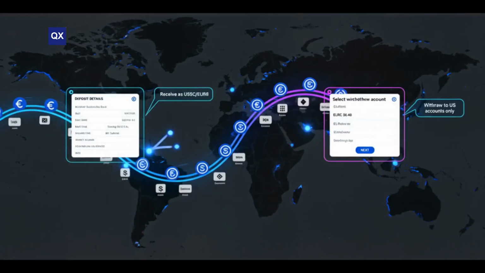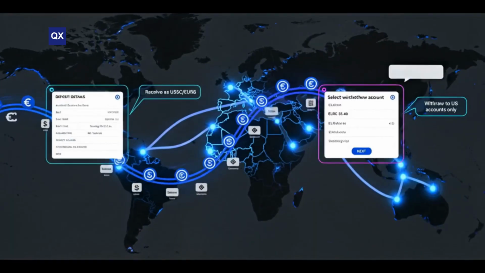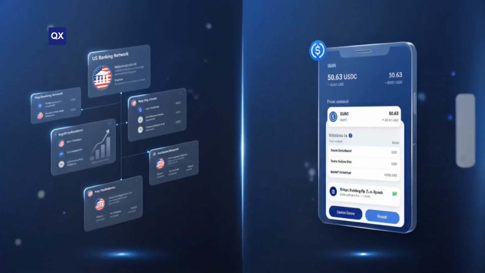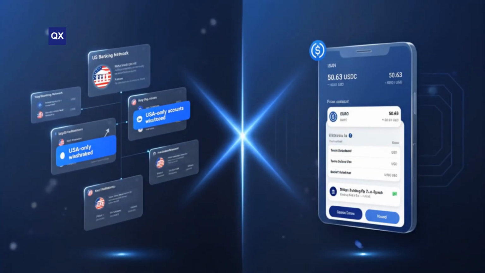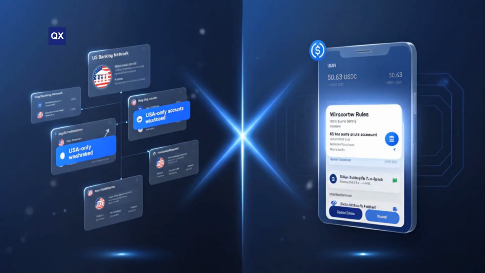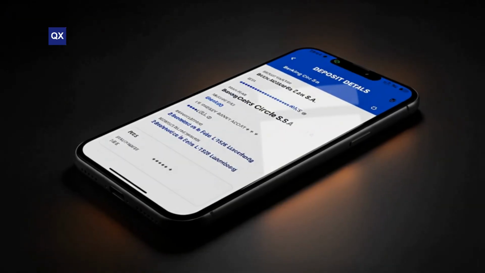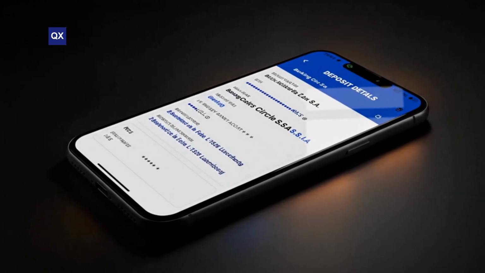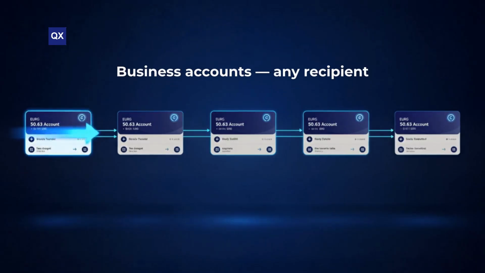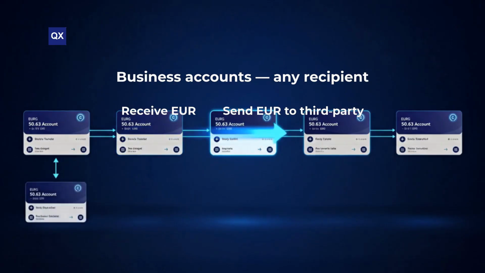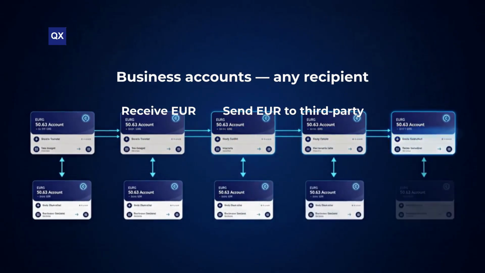You can receive USD from anywhere in the world, even from third-party senders. And withdrawals are limited to USA-based accounts. But yes, you can withdraw to your own account or a third-party account in the US. For Euro accounts, individual users deposit and withdraw to their own local bank accounts. But for business accounts, you can receive and send Euro to any account, including third-party accounts.